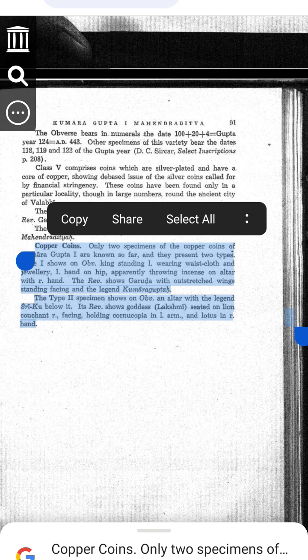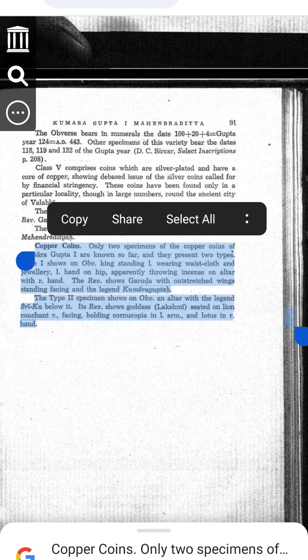What is on the front obverse side? The king, Kumaragupta, is standing. He is wearing a waistcloth, traditional Indian dhoti and jewelry. His left hand is on his hip. He is throwing incense on an altar with his right hand.